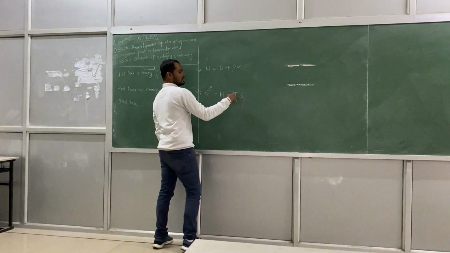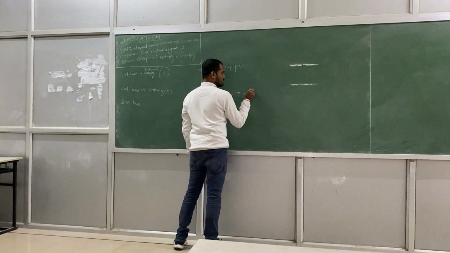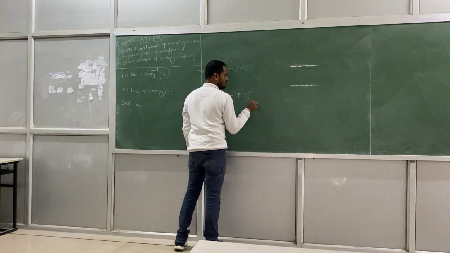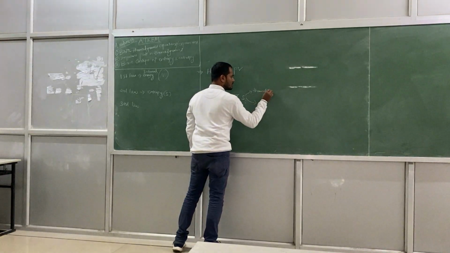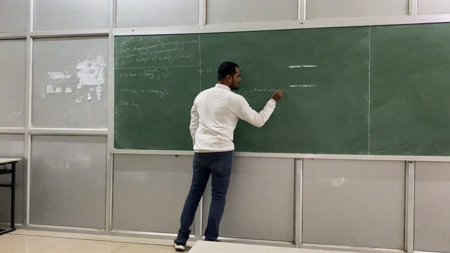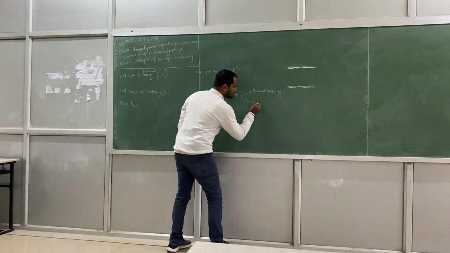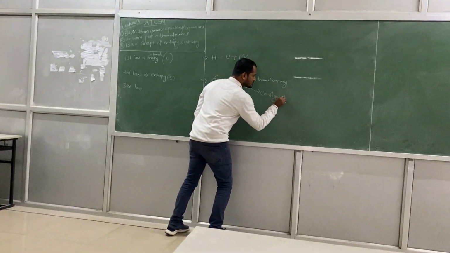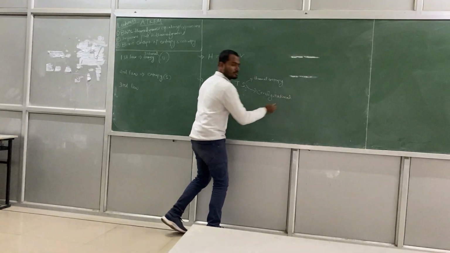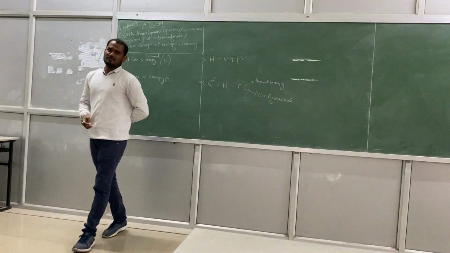T is the temperature. And entropy, what is entropy exactly? Entropy may be thermal entropy, or it may be configurational entropy. Two types of entropy we can have in a system.